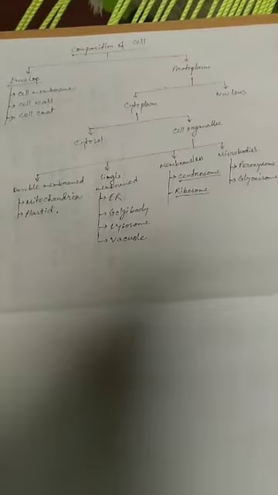So these are the composition of a cell: envelope and protoplasm. Protoplasm is classified into two parts, that are cytoplasm and nucleus. Cytoplasm has two parts, cytosol and cell organelles. Cell organelles are also classified into double membrane organelles, single membrane organelles, membraneless organelles, and microbodies. Double membrane organelles are mitochondria and plastid. Single membrane organelles are endoplasmic reticulum, Golgi body, lysosome, and vacuole. Membraneless organelles are centrosome and ribosome. Microbodies are peroxisome and glyoxysome.